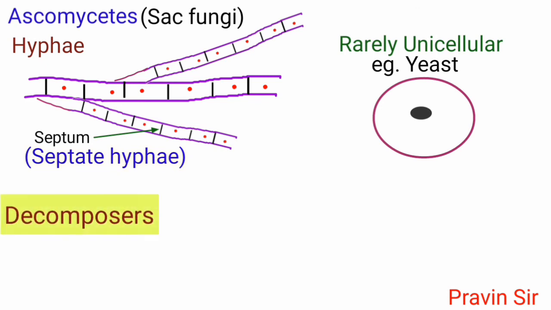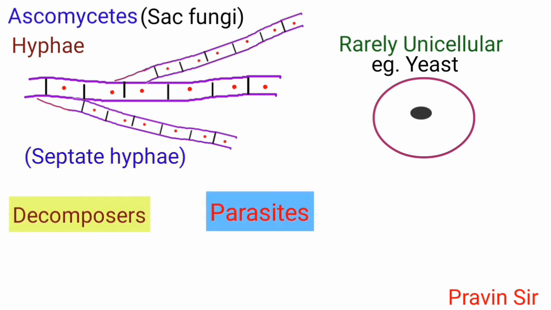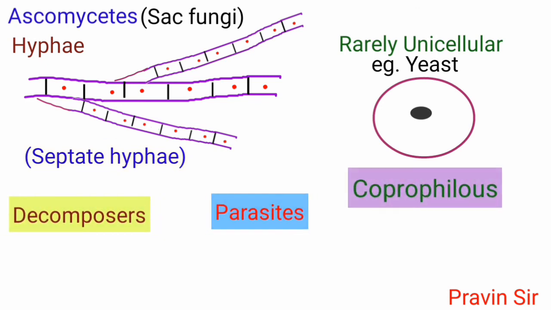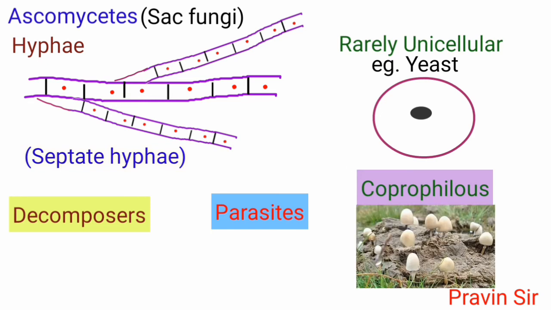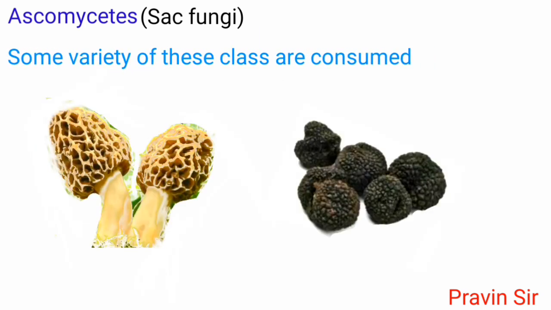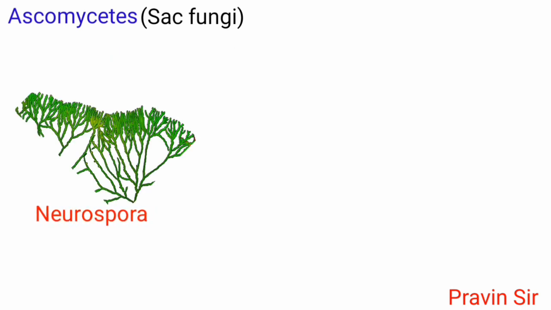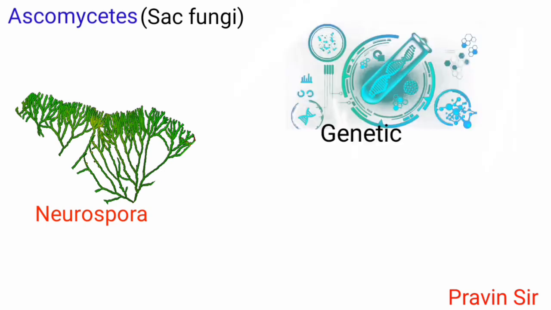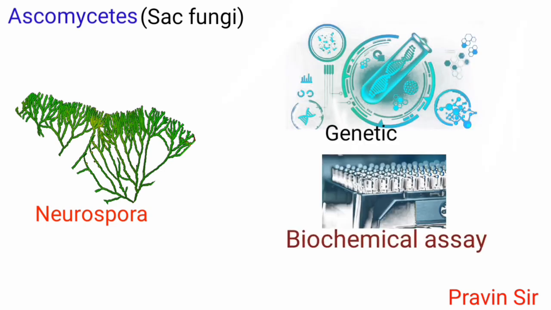They can be decomposers, parasites, or coprophilous, which grows on dung. Some varieties of this class are consumed as delicacy, such as morels and truffles. Neurospora is useful in genetic and biochemical assay.